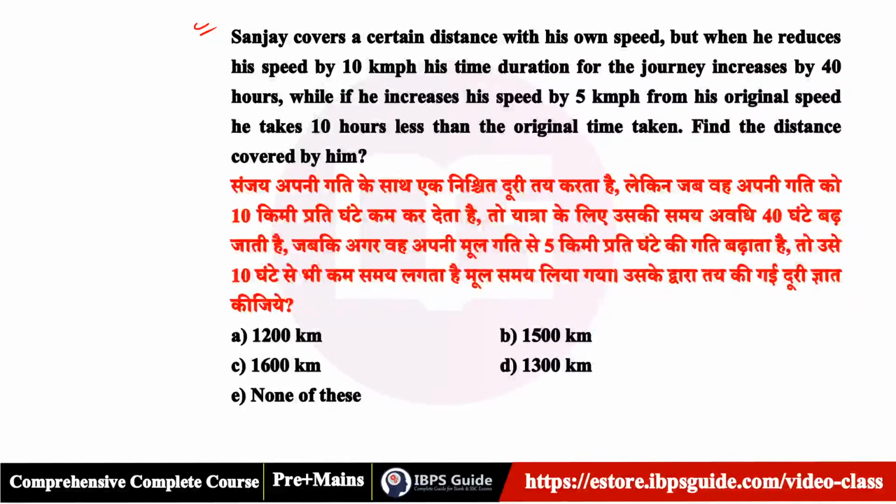Sanjay covers a certain distance with his own speed, but when he reduces his speed by 10 km per hour, his time duration for the journey increases by 40 hours. While if he increases his speed by 5 km per hour from his original speed, he takes 10 hours less than the original time taken. Find the distance covered by him.